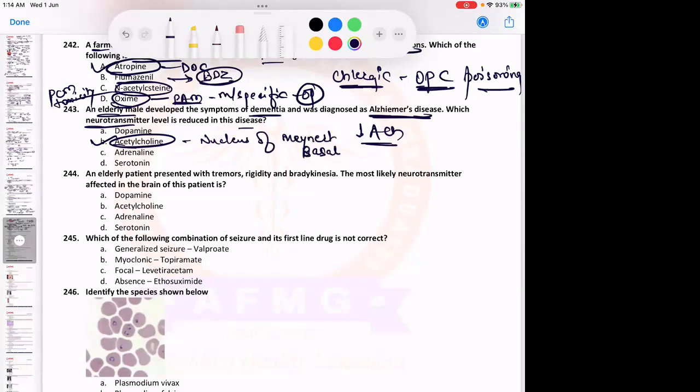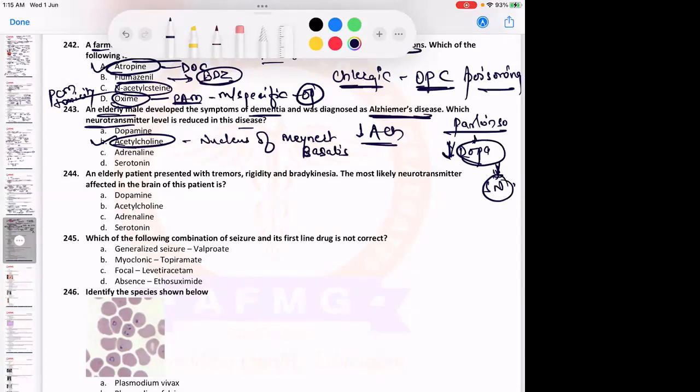Whereas in cases of Parkinsonism, there is deficiency of dopamine. And the most commonly affected site is the substantia nigra. In Parkinsonism, there would be pallor of substantia nigra. Yes, Alzheimer's causes cortical dementia. Parkinsonism is the most common cause of subcortical dementia.